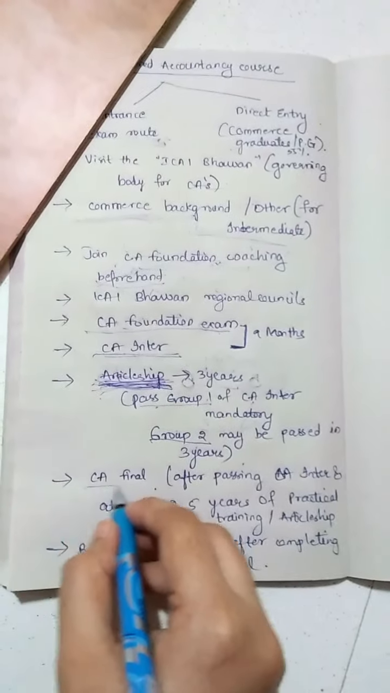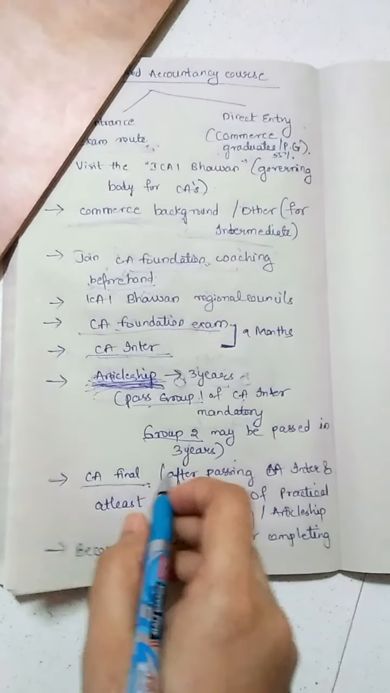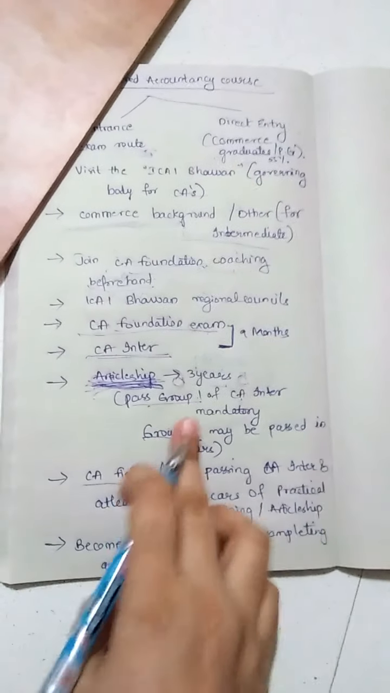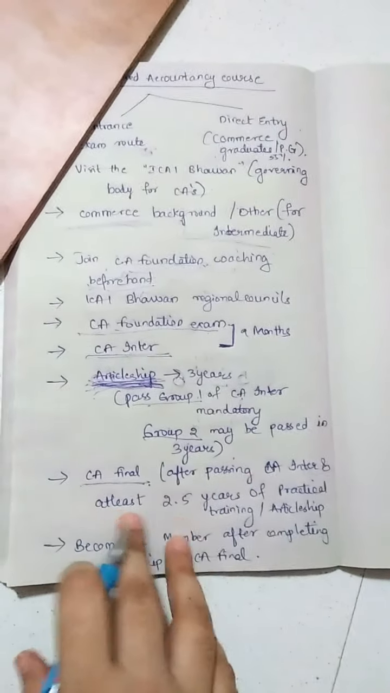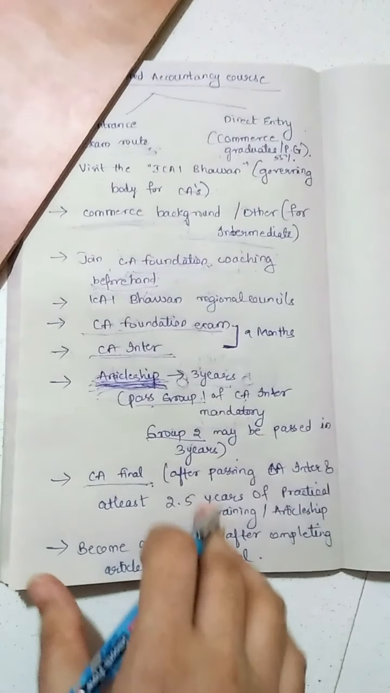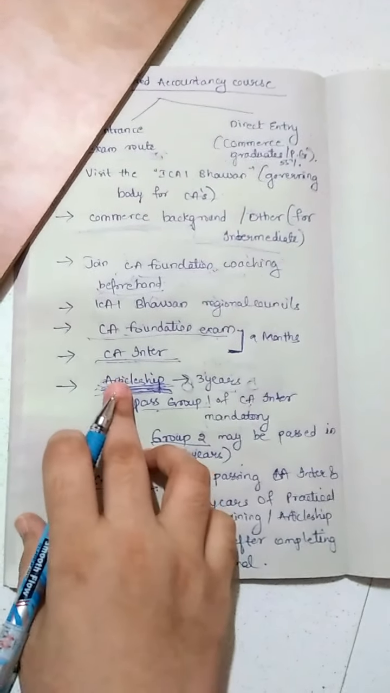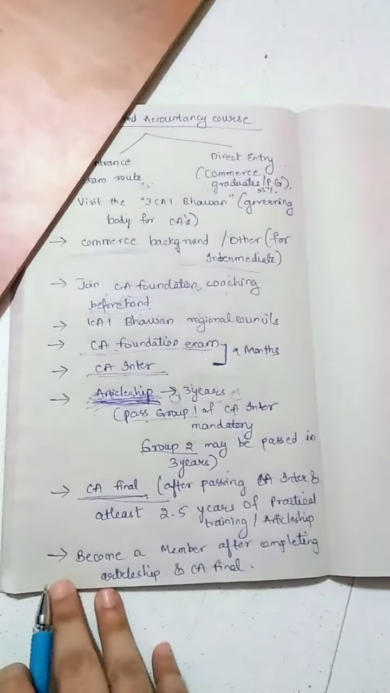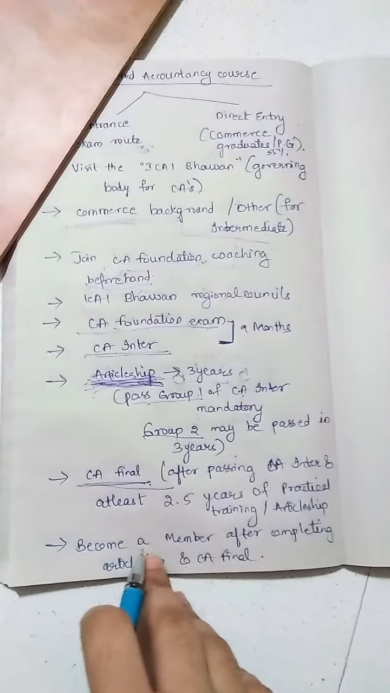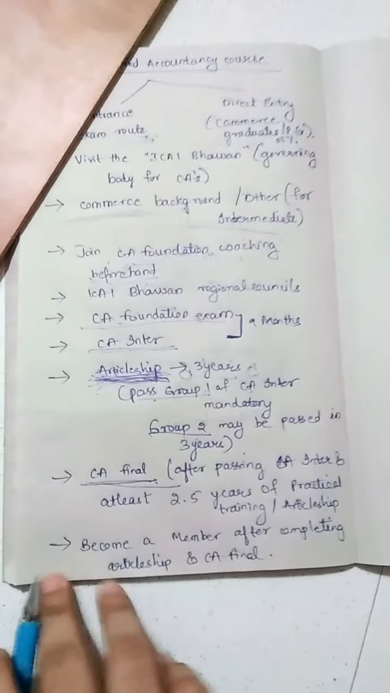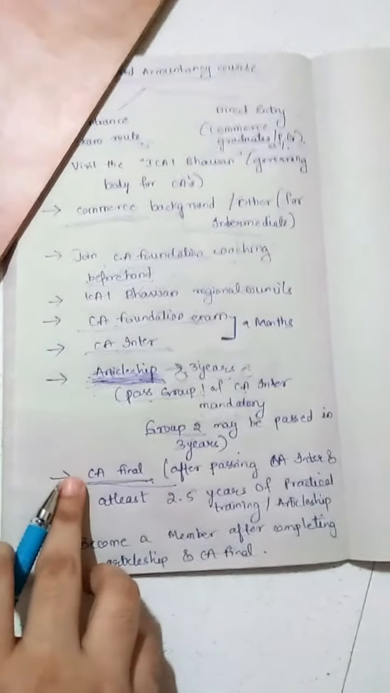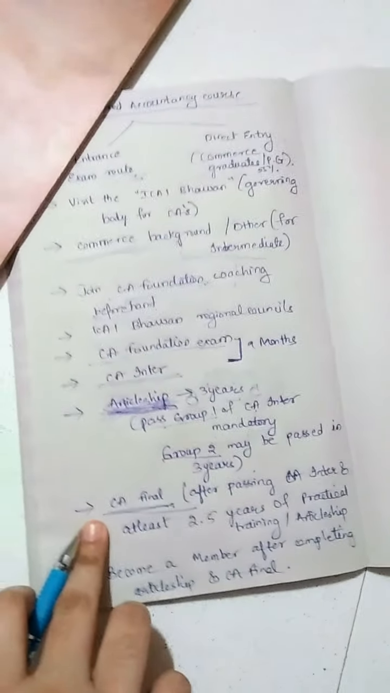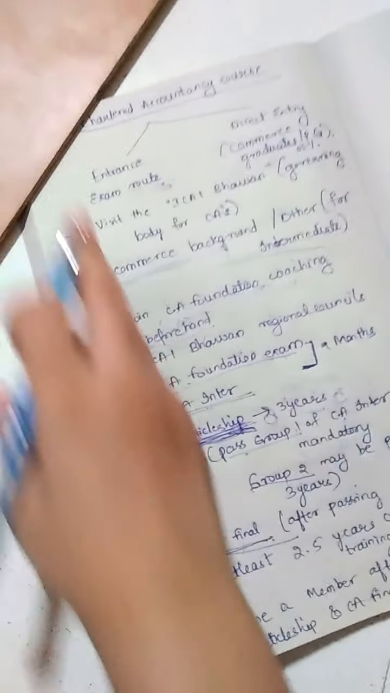Then the last stage is the CA final stage. After passing both groups of CA intermediate, and after at least 2.5 years of practical training, that is the articleship, has been completed, you may write both groups of CA final. Then you will become a member after completing the articleship and both groups of CA final. This is all about the chartered accountancy course.